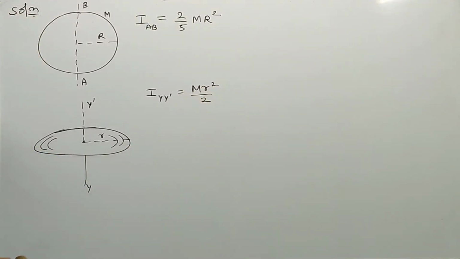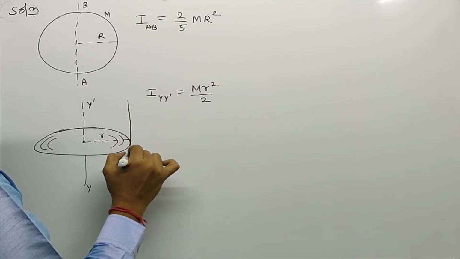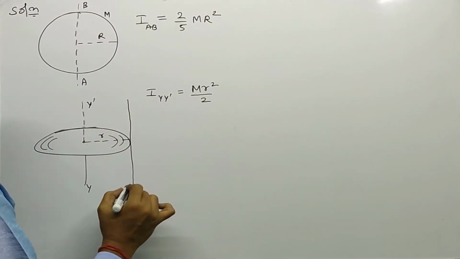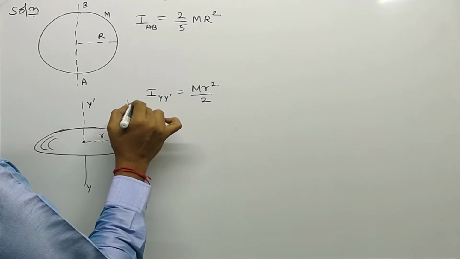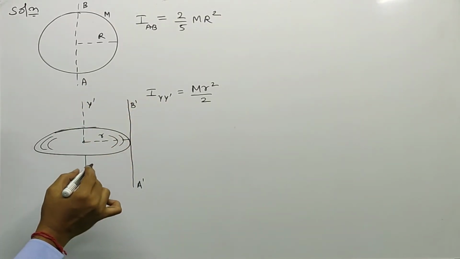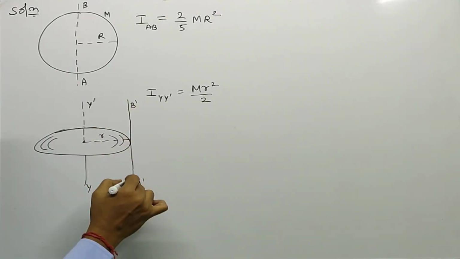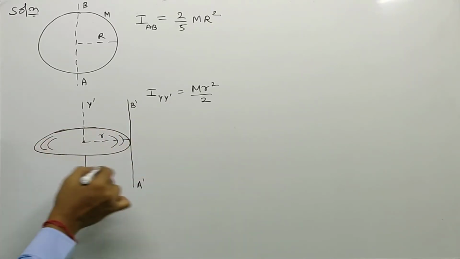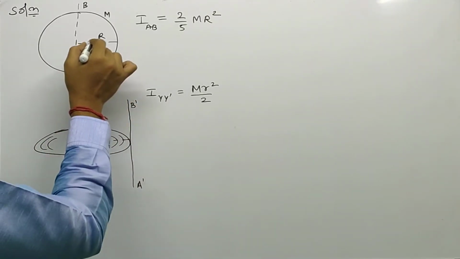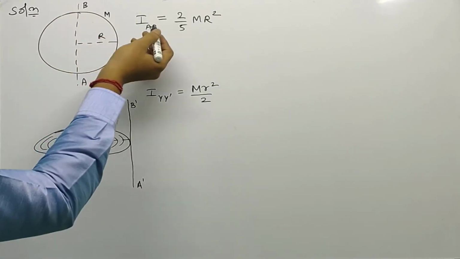Now the question is about another axis passing through the tangent and perpendicular to its plane. As per the question, the moment of inertia about an axis passing through the tangent and perpendicular to the plane of the disk is equal to the moment of inertia of the solid sphere about any diameter.